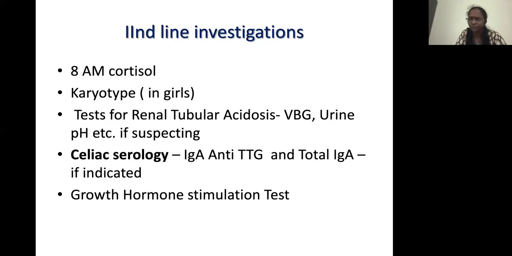You have to use your clinical sense to decide which children you should do a growth hormone stimulation in.